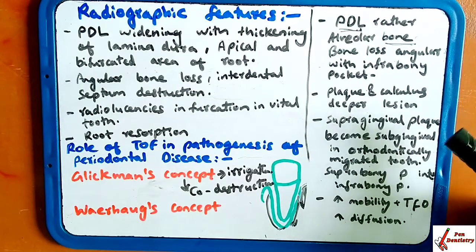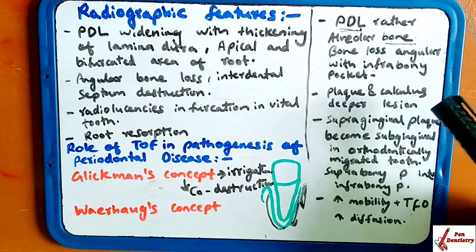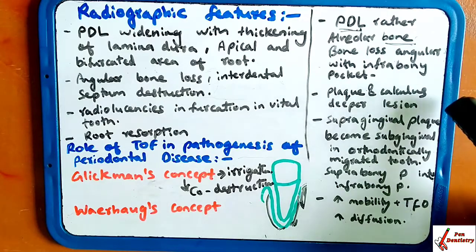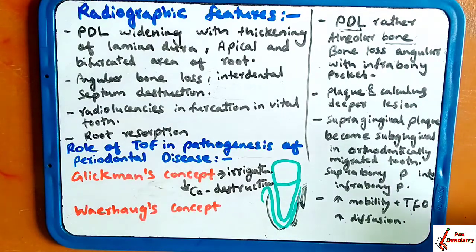In the second one, he has said when the environment is favored and there is plaque as well as calculus present, at that time the inflammation will be deeper. There will be a deeper lesion present. Okay, this was the second condition.